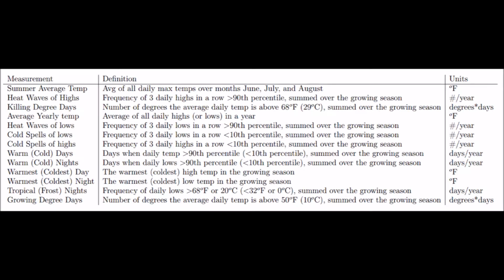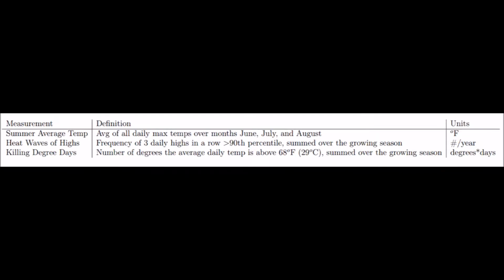I found correlations between yields and over 20 different temperature measurements, shown here. And the ones with the highest correlations were summer average temperature, heat waves, and killing degree days. Summer average temperature is the average temperature over the months June, July, and August. A heat wave is 3 days in a row above the 90th percentile for that county, and killing degree days are the number of degrees and days over 68 degrees Fahrenheit.